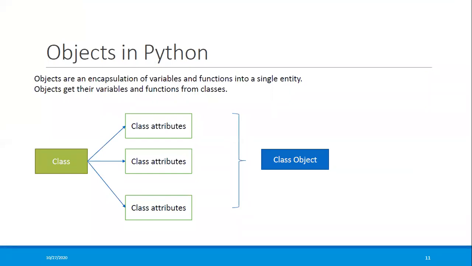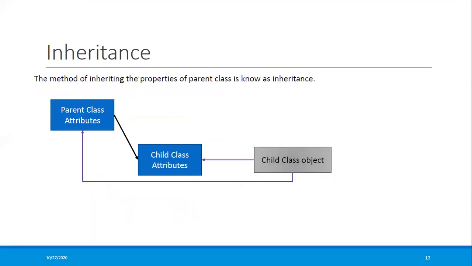Now coming to the next one, inheritance. Inheritance is nothing but a method of inheriting the properties of the parent class to the child class. It's one of the important concepts everywhere. In fact, not just in Python, it's one of the important topics for all object-oriented programming.